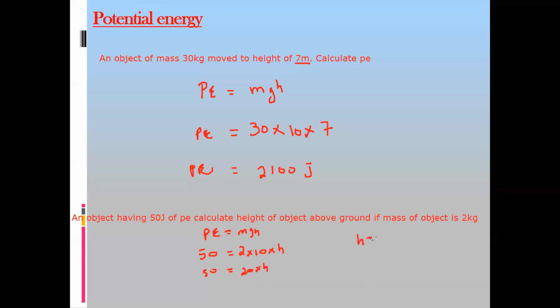So height is equal to 50 divided by 20. The 0 will cancel with 0, and 5 divided by 2. So h is equal to 2.5 meters. So using potential energy, you can find the height to which the object is raised. Is this question clear? That was an example related to potential energy.